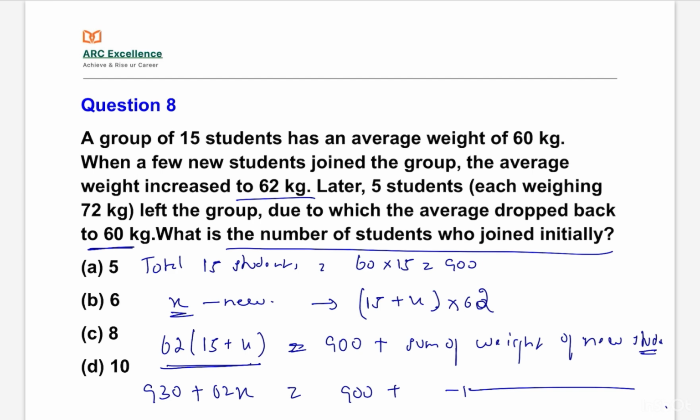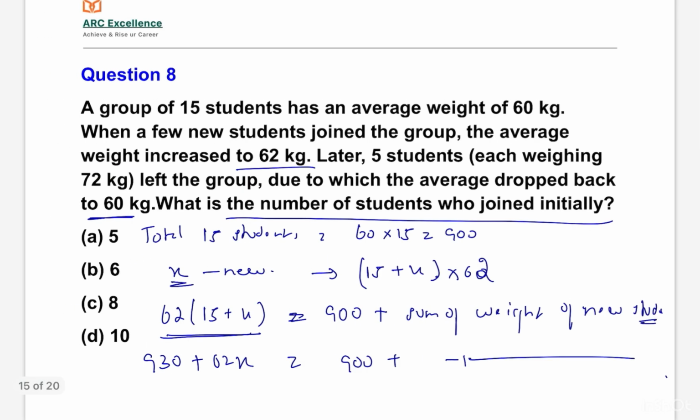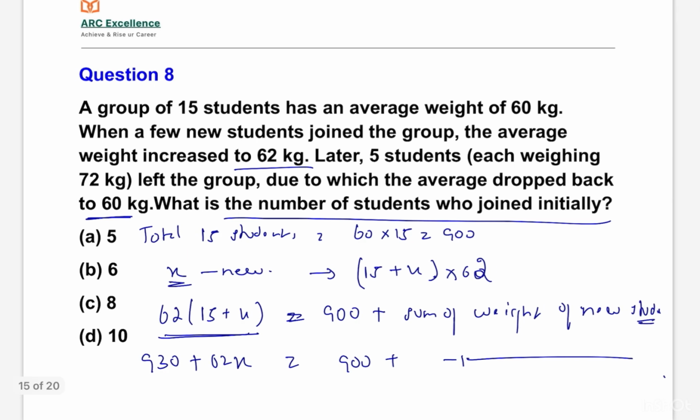Now, in the previous 930, if 900 comes here we get 30.